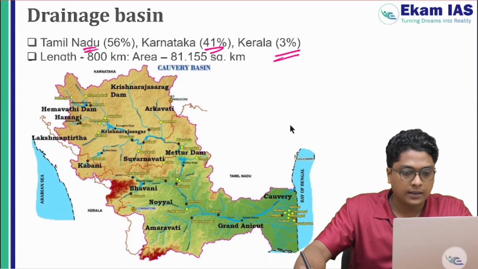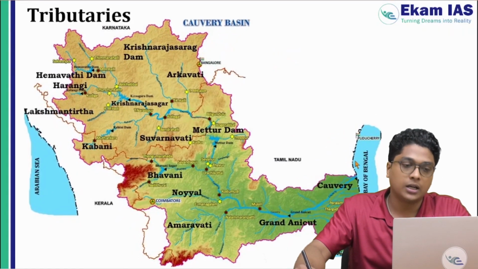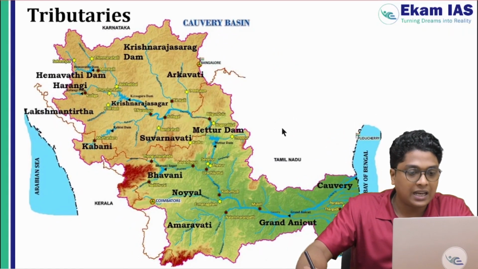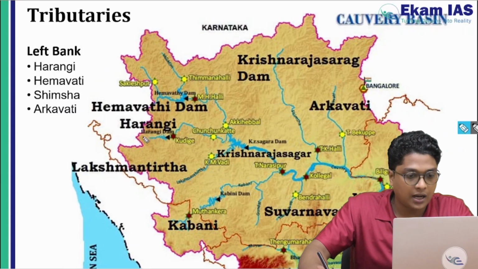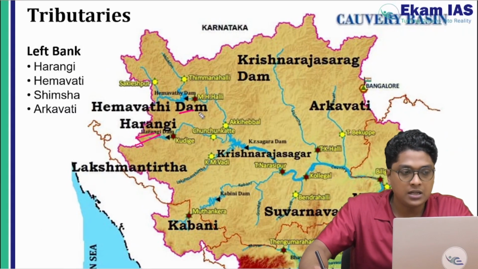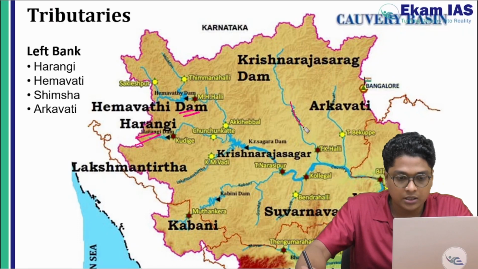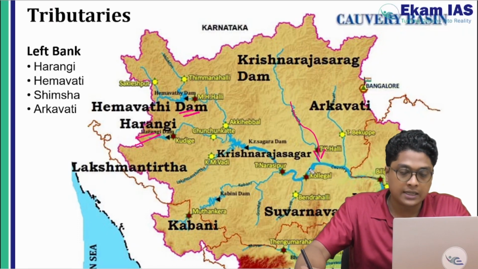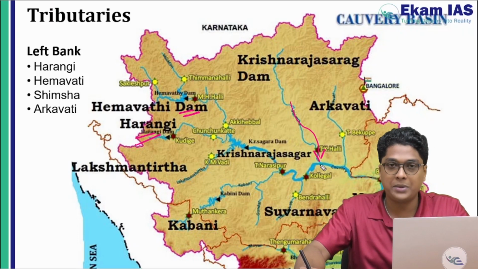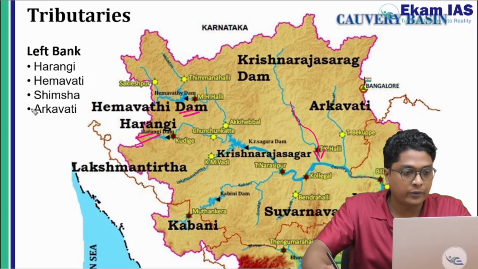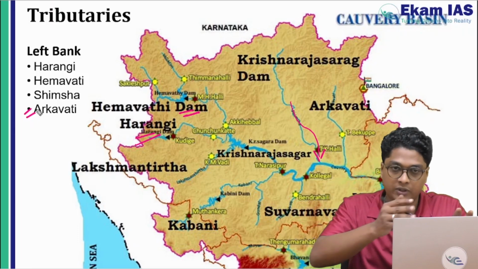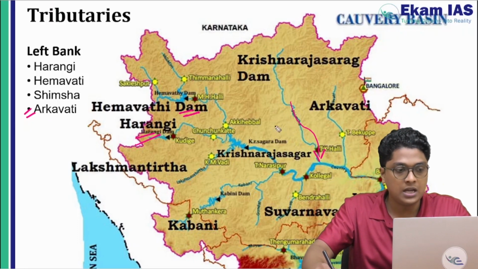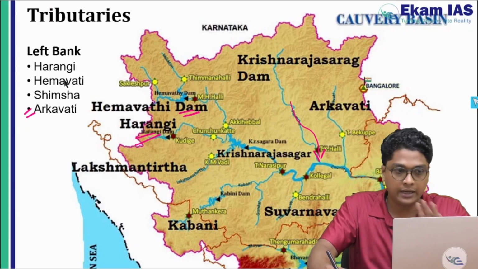Now regarding the different tributaries, we see the left bank tributaries first. Okay, starting with here you can see Harangi, then we have Hemavati, okay, then Shimsha, this place, right, near Shivana Samudra, right? Shimsha is meeting the Kaveri river. Then another one you have to remember is Arkavati. A few kilometers after the Shiva Samudra, after the confluence of Shimsha, we will be able to see Arkavati. So remember the left bank tributaries in its order. Learn it, I've given it here in its order.